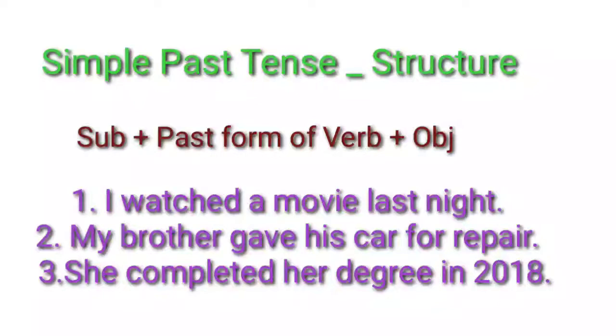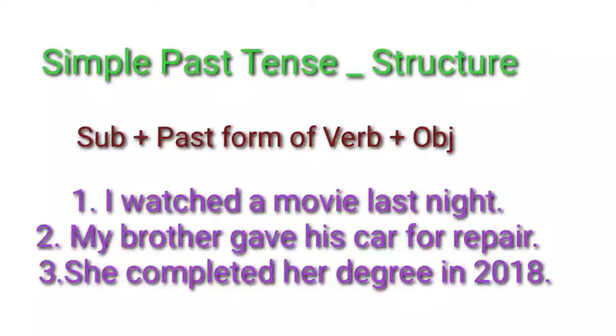One more thing we have to observe here is that verbs are of two categories, strong verbs and weak verbs. In the case of weak verbs, we have the same word used as the past form and the past participle form. So, I watched a movie last night. Watched, watched. As past tense and past participle form, we use the same word. By adding ed, or sometimes t, we get the past forms.